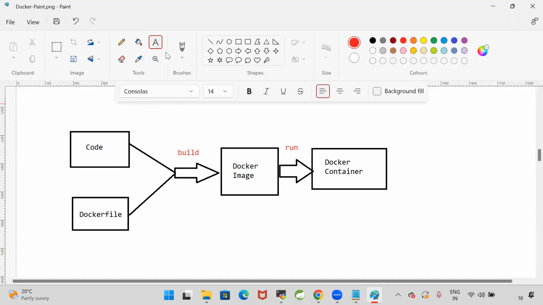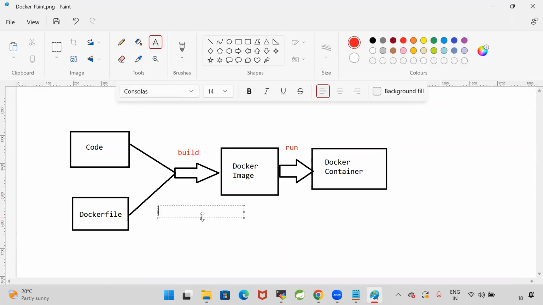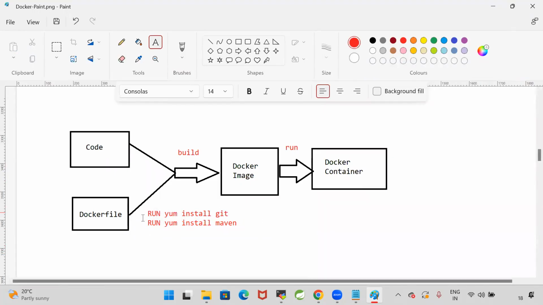When I am building the Docker image, I want to run yum install git, and run yum install maven. Then I will do the cloning, package, and copy the file from this system to the Tomcat folder. So when I am creating the Docker image, if I want to execute some commands, then I will go for RUN instructions.